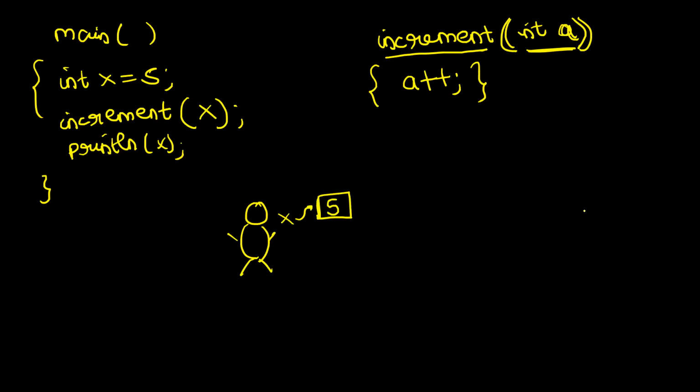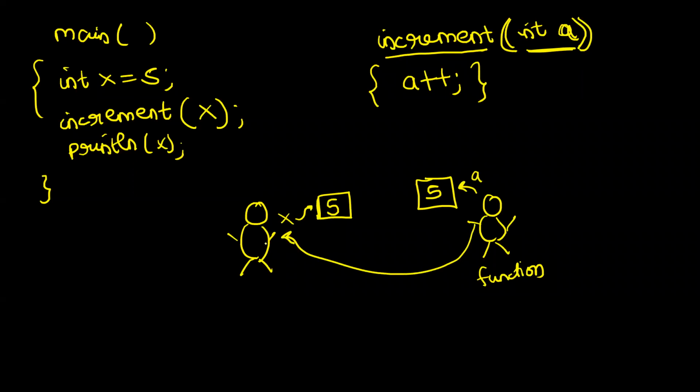Now what he is doing, he is calling. This is another person, right? So he is passing this x to this person. Think of it like this is a function. So this person x is passing the value to this function. So you are passing a copy. A copy of this block will be passed to the function. And this function can call this anything, right? A, B, C, D, whatever he wants. He does some activities. And if he returns something, then the caller will get access to it. Otherwise, when this function terminates, everything will get destroyed.